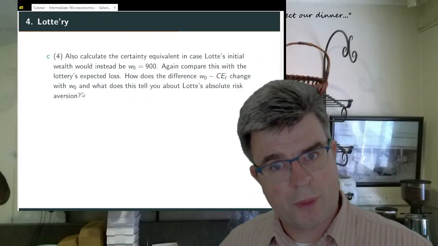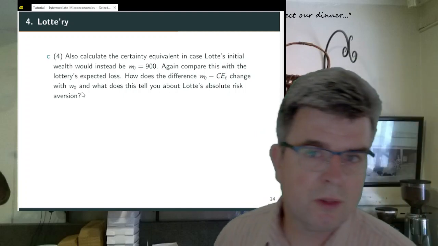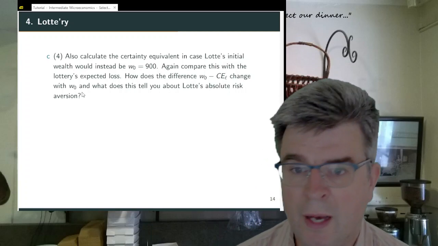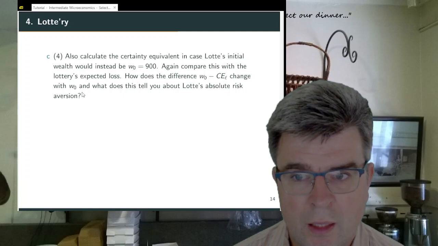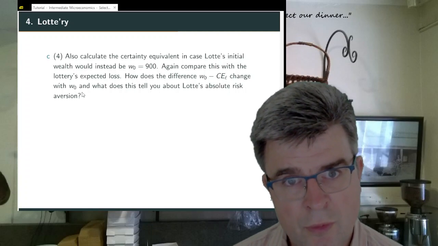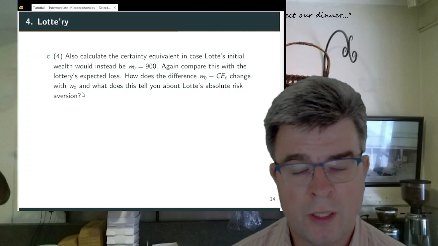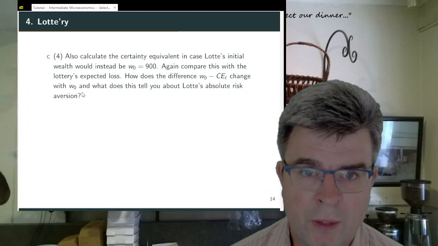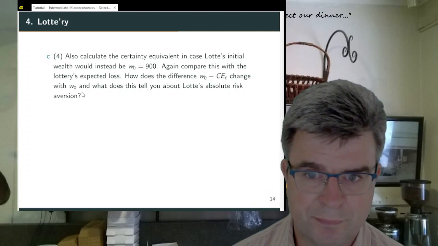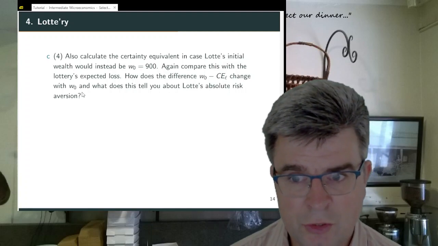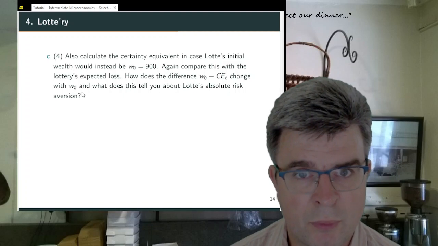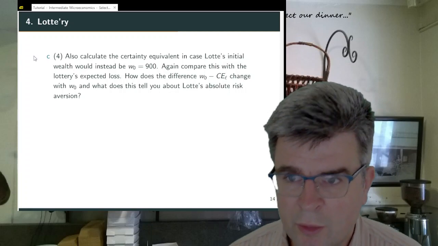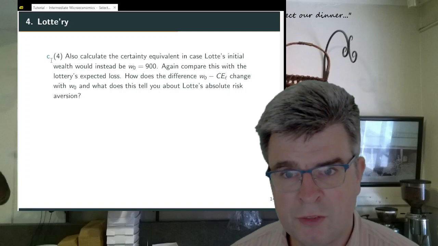And then we can continue with question C. Now suppose that Lotte's initial wealth is not 400, but that she's richer. So her initial wealth is 900. And then again compute the certainty equivalent. What amount will now make her indifferent between facing the lottery or not, and also compare it to the expected loss. How does the difference change with the initial wealth, and what does it tell you about Lotte's absolute risk aversion? Again, a number of questions in one sub-question, but none of them is very complicated.